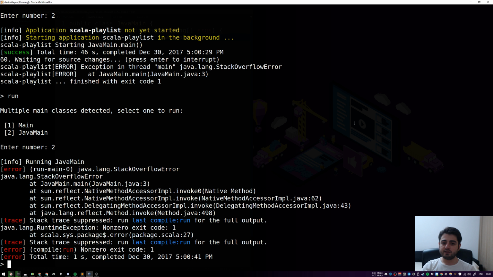So they're sort of hierarchical, right? So there can be an exception inside of exception, and so on and so on. So what we have here is a runtime exception, and inside of it there's a Stack Overflow error, right? So SBT somehow caught it as well. So basically what I'm saying is that if the stack trace is very, very long, then in the end you won't even see this.